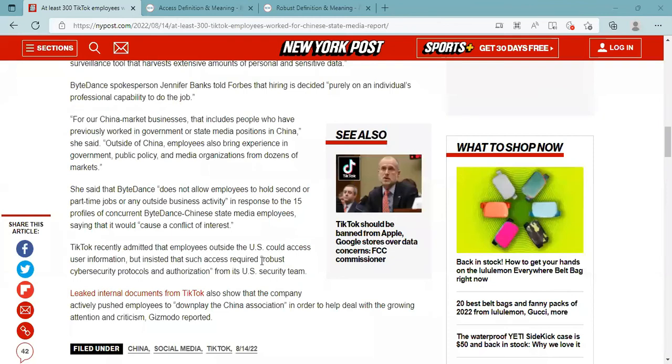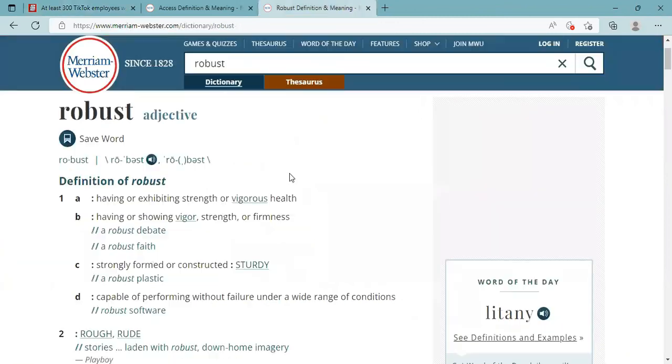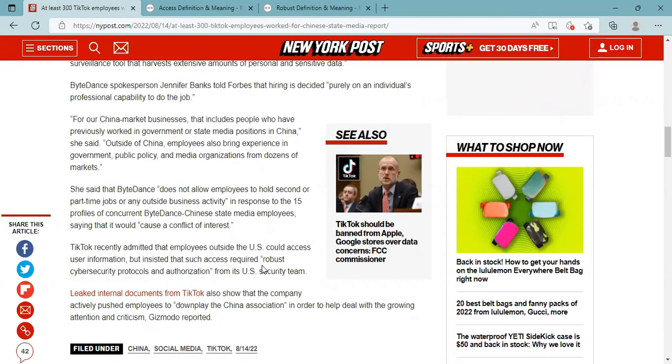Let's look at this sentence. Robust cybersecurity protocols and authorization. Robust, adjective. We're going to look at 1C and 1D here. 1C, strongly formed or constructed. 1D, capable of performing without failure under a wide range of conditions. So in this case, robust is an adjective modifying cybersecurity protocols.